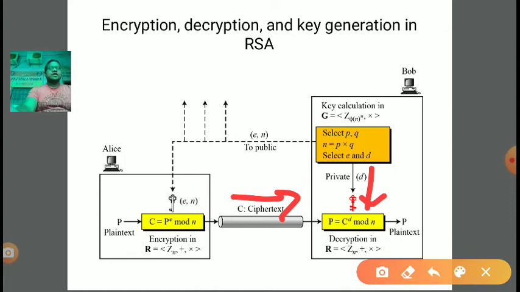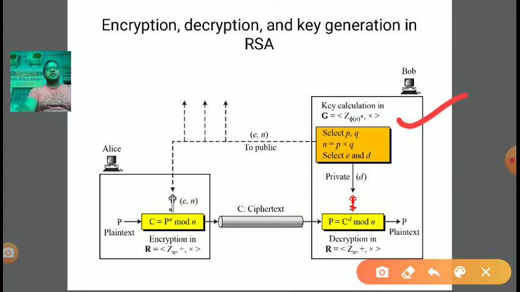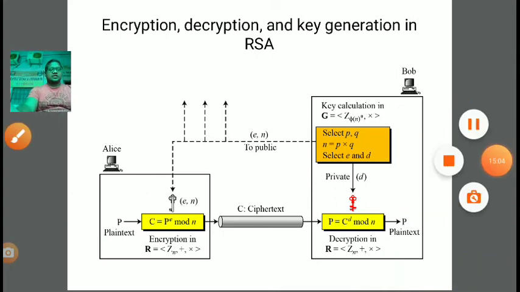What is D? D was equal to E inverse, the multiplicative inverse of E under modulus phi n, right? So D and C both we are having. So we are calculating P. How to calculate P? We are having C, applying D on it, and mod n. If we apply mod n on C power D, then it will result in P, that is the plain text. So in this manner we can perform key generation, encryption and decryption. All these three steps can be done step by step.